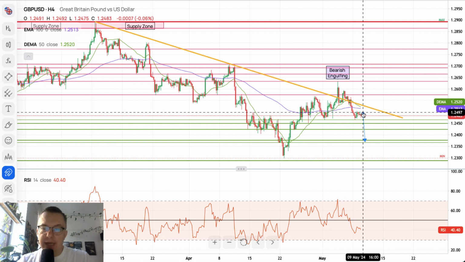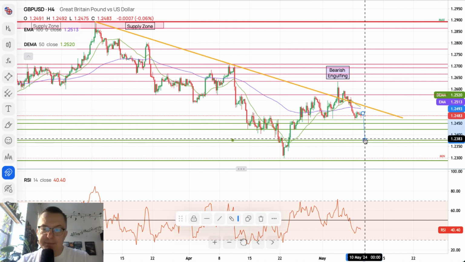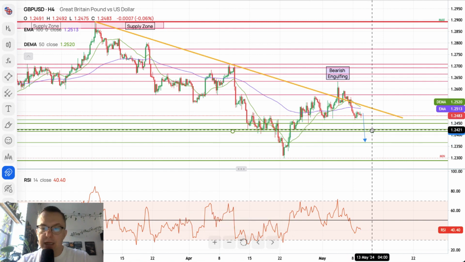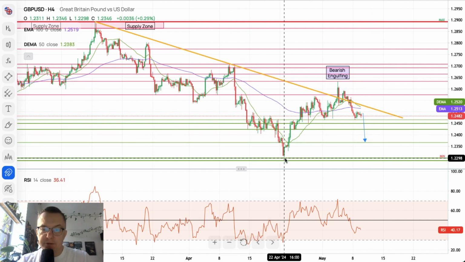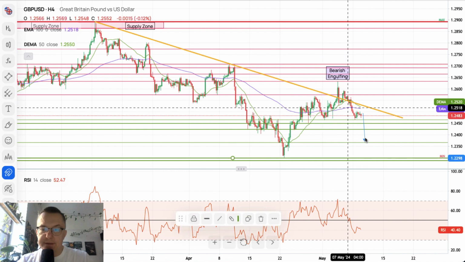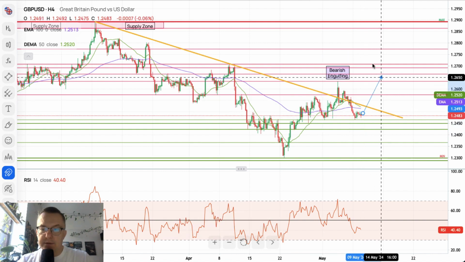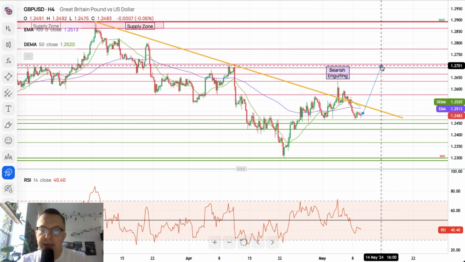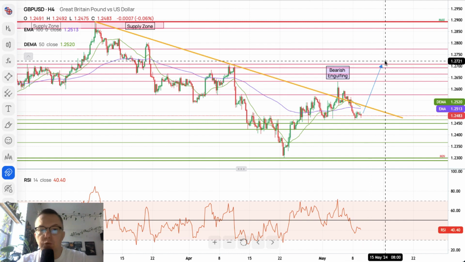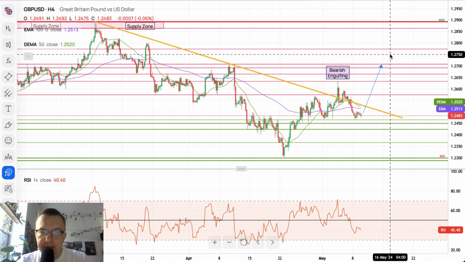If the Bank of England will hike, then market participants should buy the British pound, because in that situation it will be more expensive in the future, right? So if this is the scenario, let me just release my arrow. There you go. This is the scenario after which the Bank of England unexpectedly hikes the interest rate significantly. So the British pound would rally, and all of the British pound related pairs.